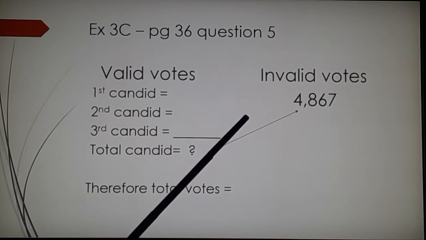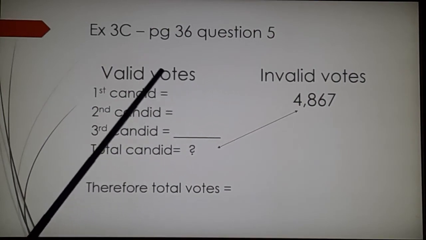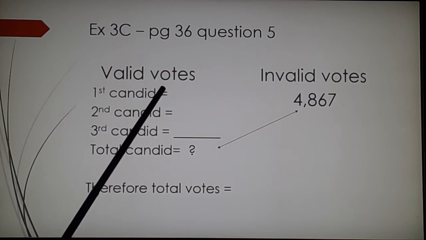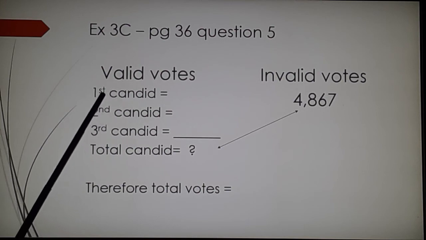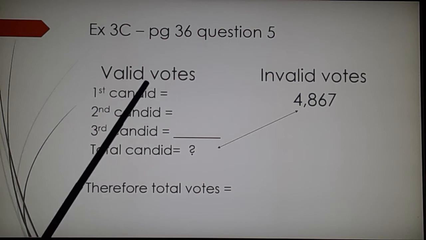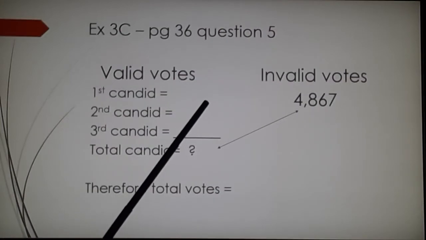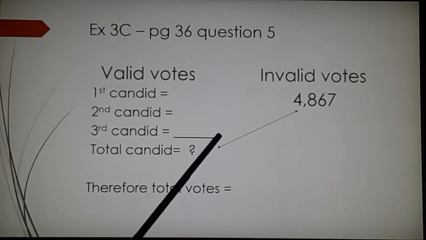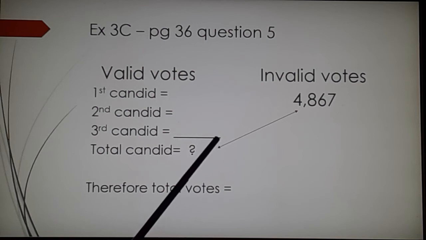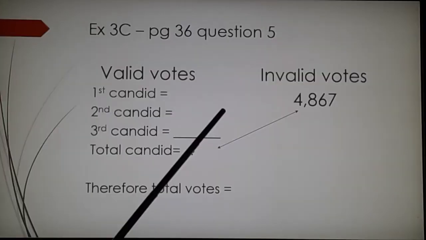In an election of a particular seat, there were 3 candidates. Candidate means the person who stands for an election. You must have seen this, but you will learn a little about it in SS also. So first candidate 45,673. Second candidate is 39,188. Third candidate 8,739. That means I will add these 3 candidates' votes here.